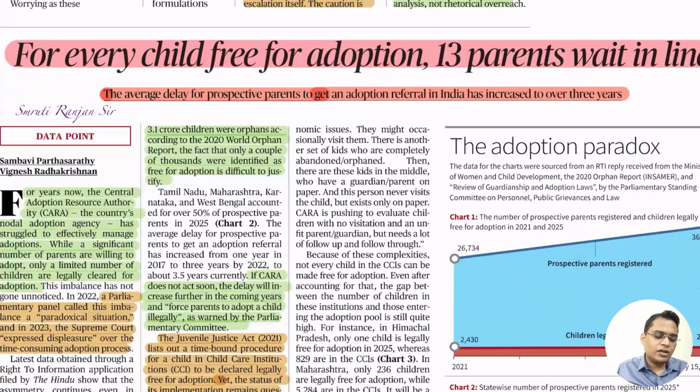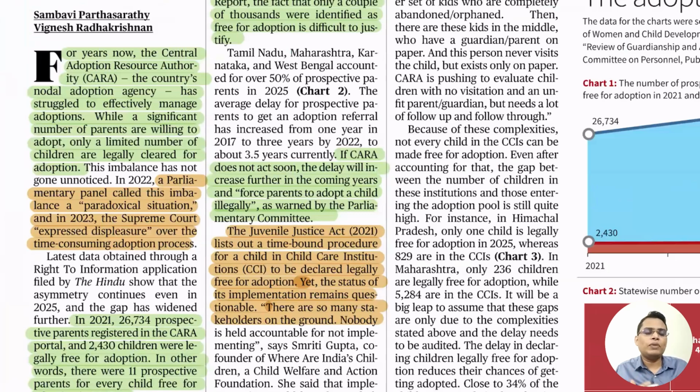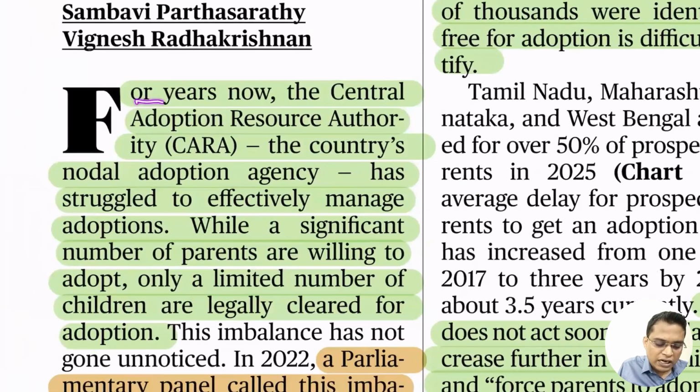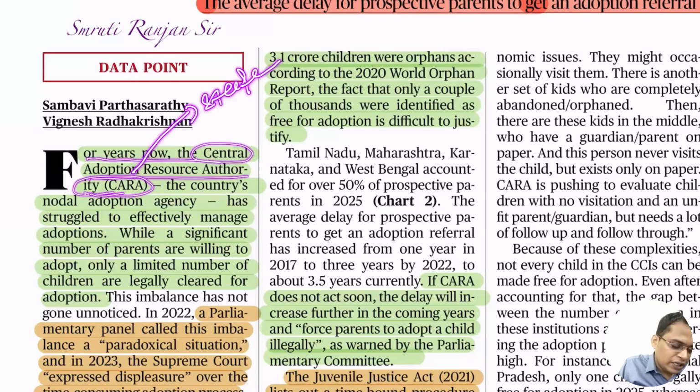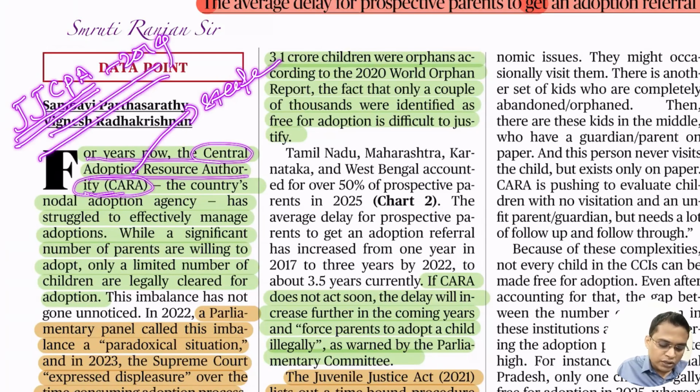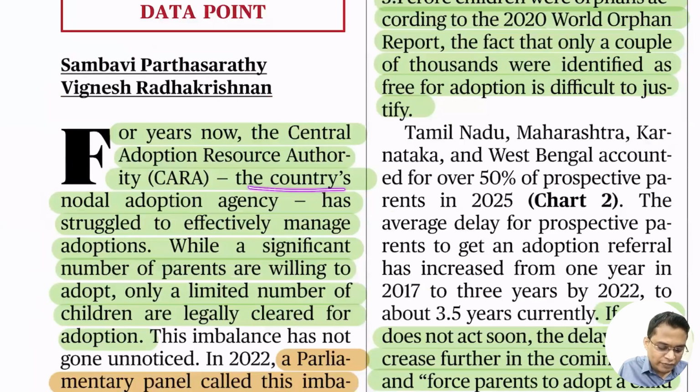Then the question lies in the complex procedure. It is taking too much time for identification and verification and completing all this process. That is the reason, despite so many couples waiting, the adoption process is not able to complete. For years now, the Central Adoption Resource Authority, called CARA, a statutory body established under the Juvenile Justice Care Protection Act 2019, the country's nodal agency for adoption, has struggled to effectively manage adoption.